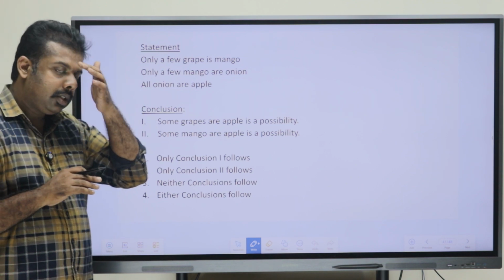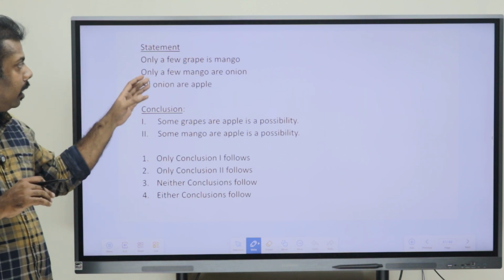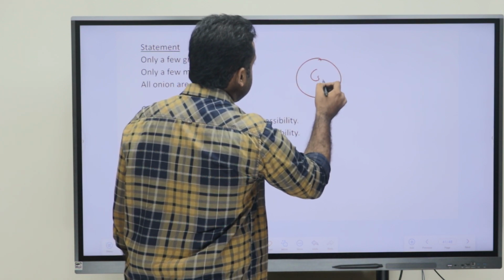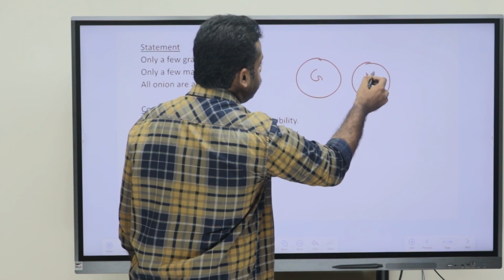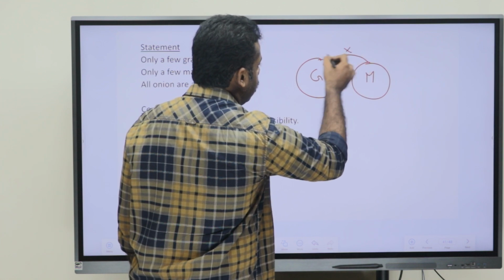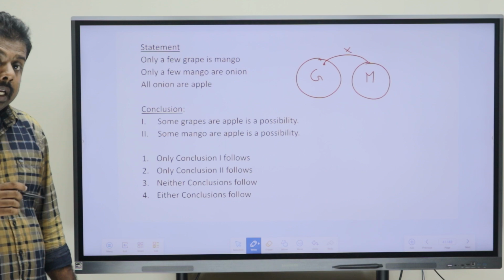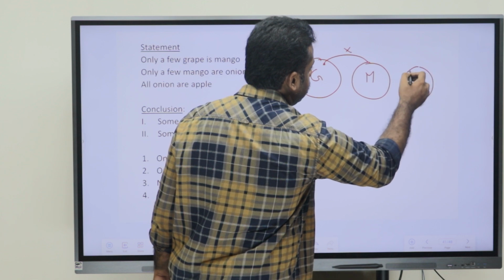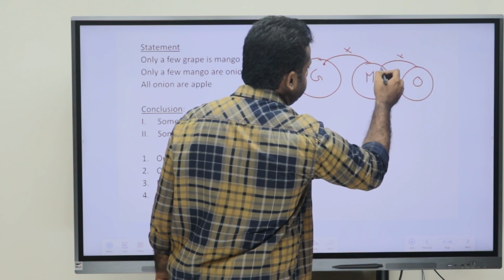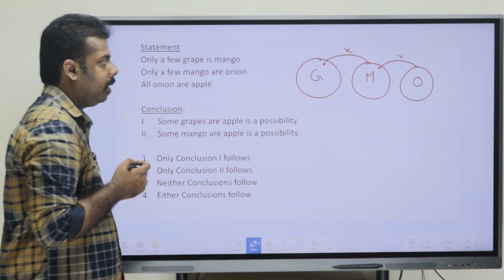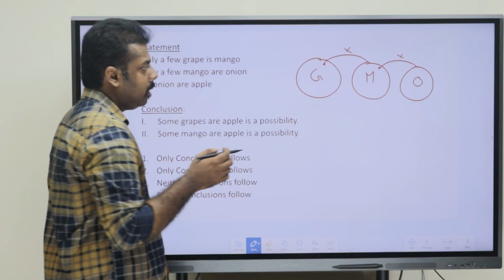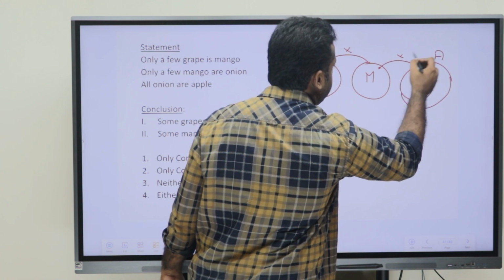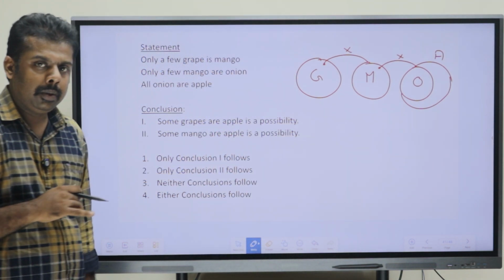Now, drawing the Venn diagram here: only a few grape is mango. How will the Venn diagram look? Grape is here, mango is here, and only a few means not every portion of grape will be related to mango. Now, only a few mango is onion, so the same condition. Now, the last one, all onion is apple. So, onion is completely inside apple. This is how the Venn diagram will look.